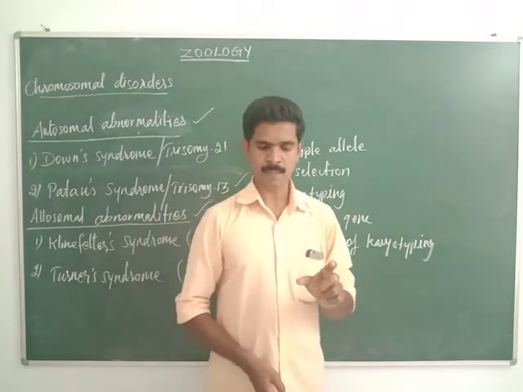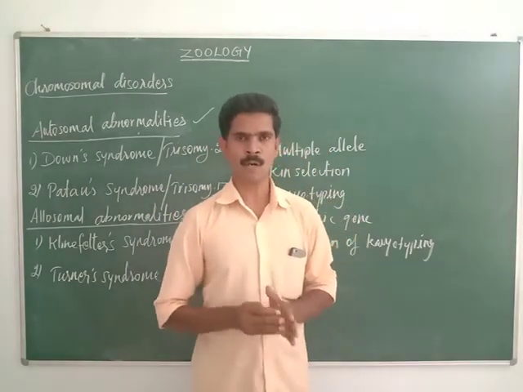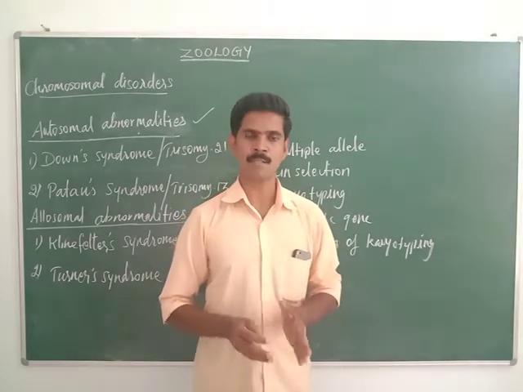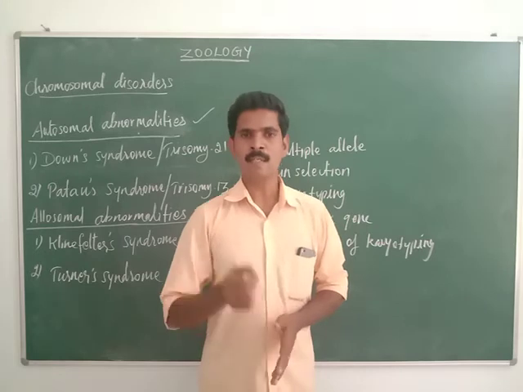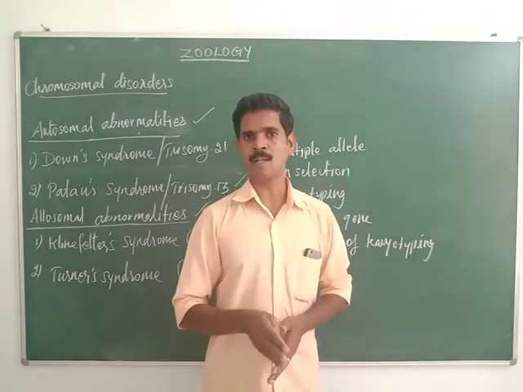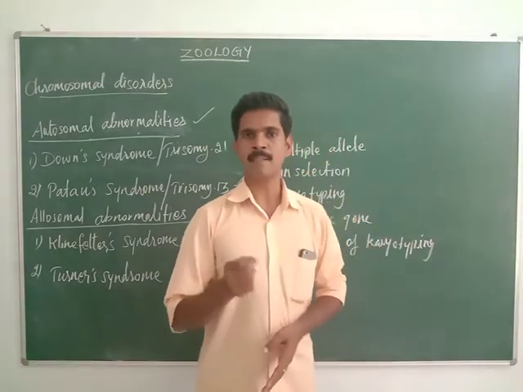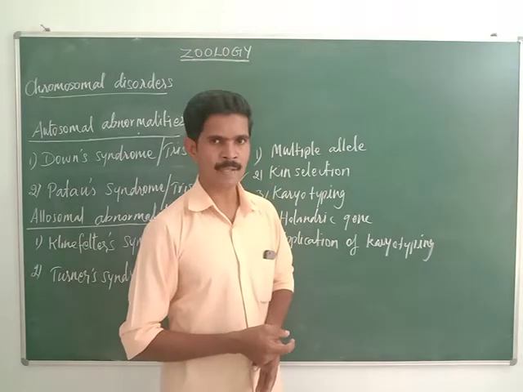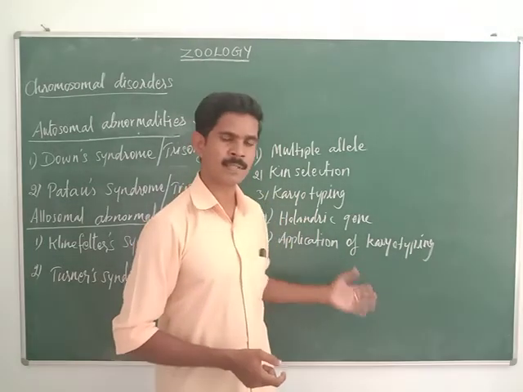Then the next one. This karyotyping technique is used to understand the evolutionary relationship between the species. This is the fourth use. And the last one is that this karyotyping technique is used to identify genetic diseases. So once again I repeat all the 5 uses of this karyotyping technique.